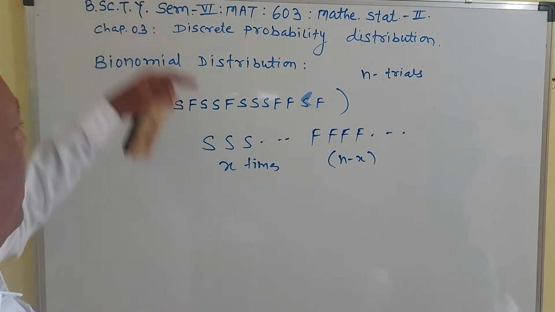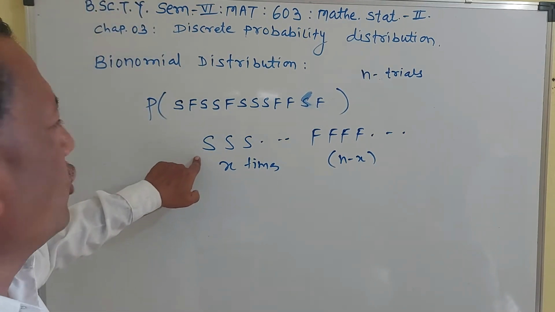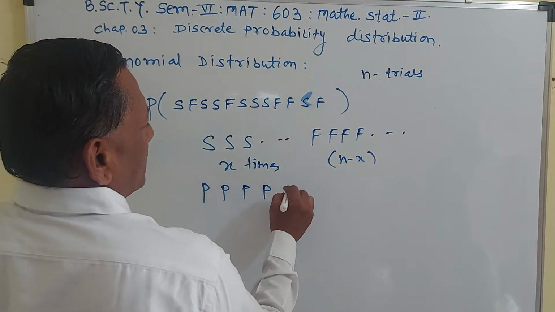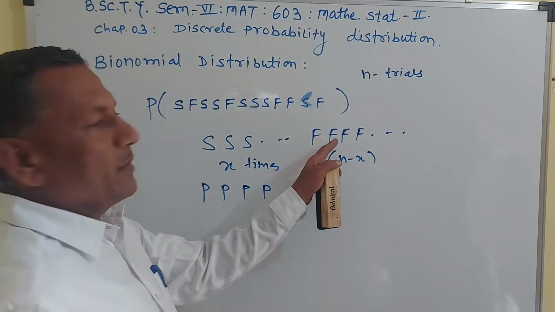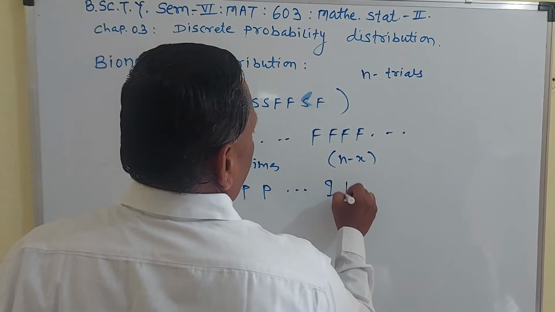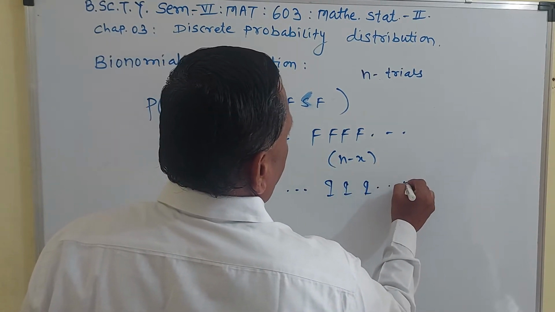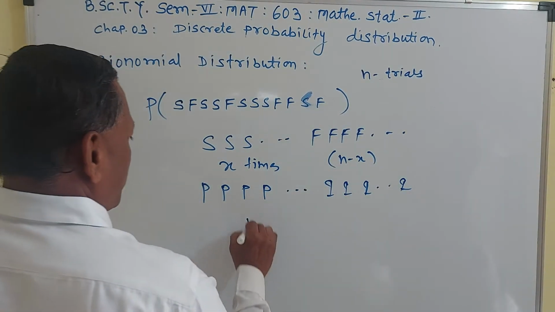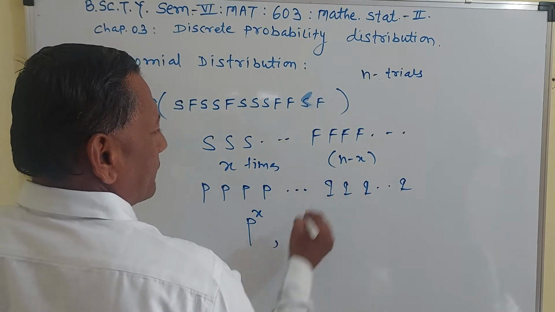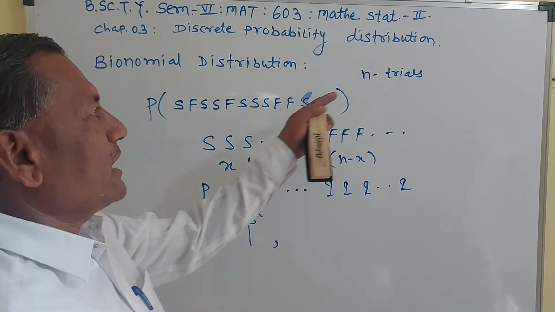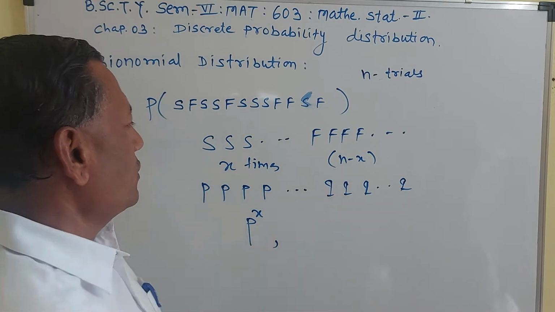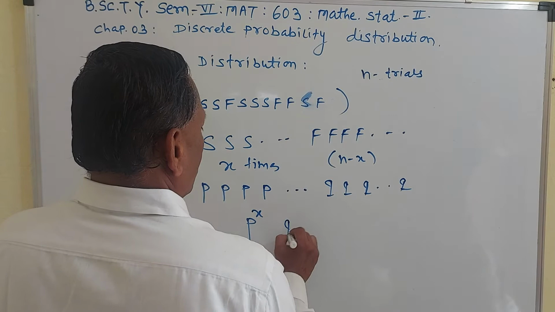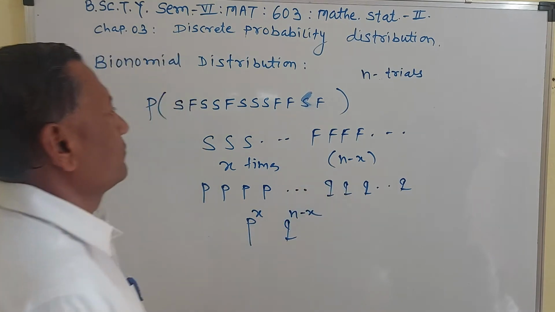So the probability of success is denoted by p. P of S is p, p, p, p, and probability of failure q, q, q, q. Therefore p, p, p, x times means p raised to x, and the total trials are n trials, so p raised to x into q raised to n minus x.